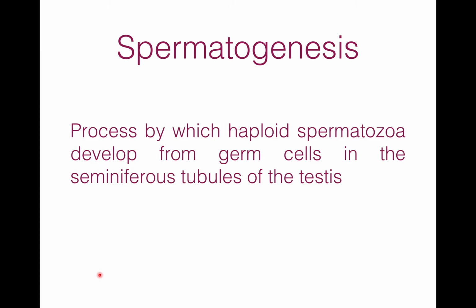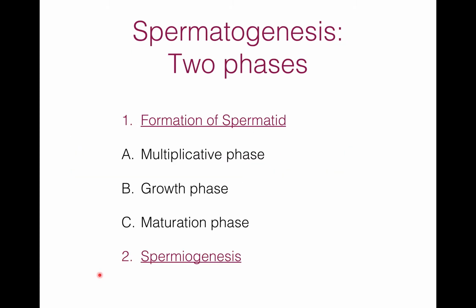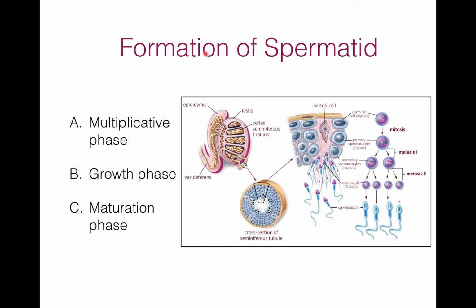It can be divided into two stages, that is, formation of spermatid and spermiogenesis. Formation of spermatid includes three phases: multiplicative phase, growth phase, and maturation phase. So, first of all, we will see the multiplicative phase.